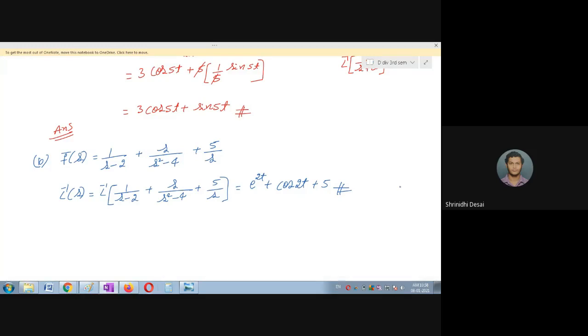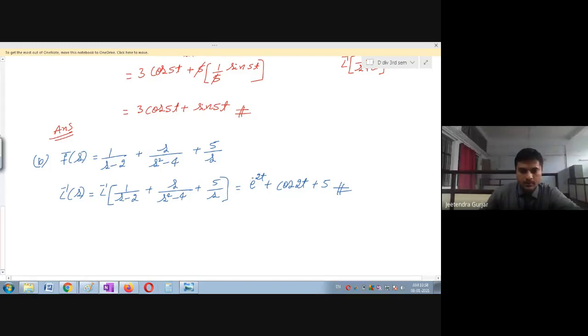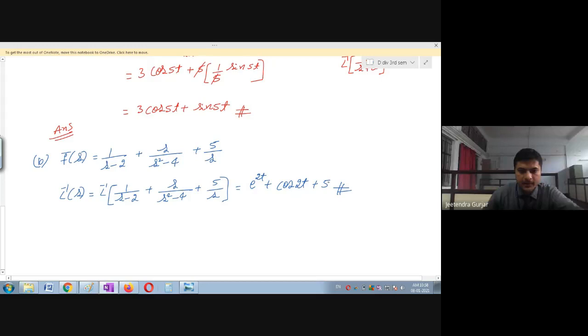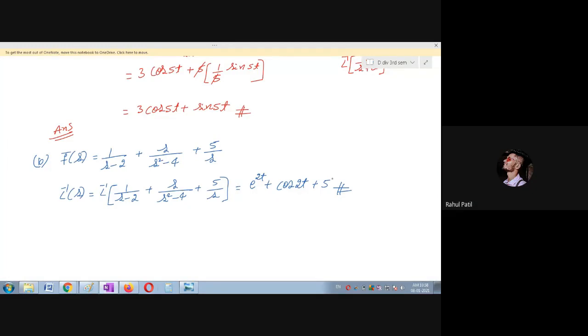Sir, can we write that e raised to 2t as a minus 1 by 2? This one, no. Yes, everyone, please check once again because I have doubt. So just think. Is there some mistake? Sir, e raised to minus 2t.